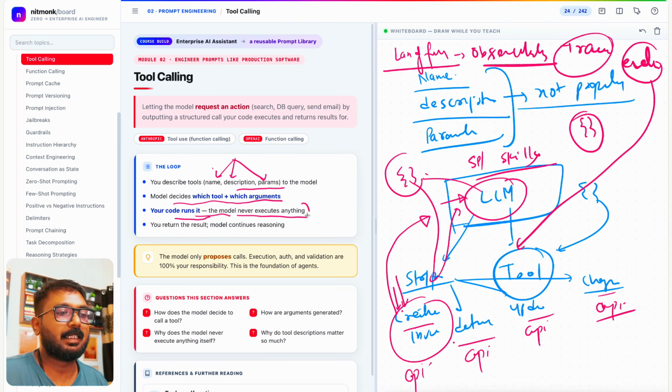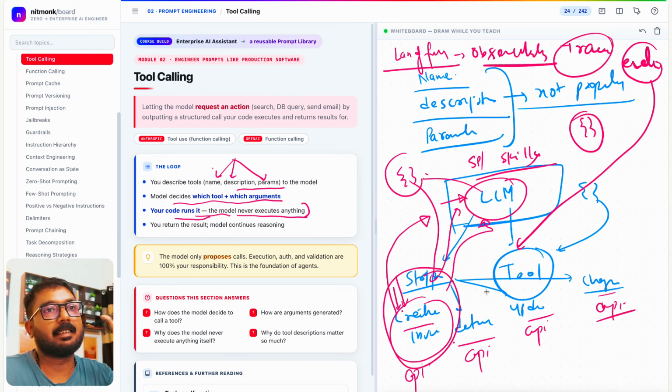The model never executes anything, because everything happens in the Stripe API. That Stripe API doesn't run inside the LLM. The LLM is just a token generator, token finder, token ID generator, embedding understanding. LLMs don't execute these tools. These tools are executed there only, like in Stripe itself. It's just about invoking with proper parameters, correct?